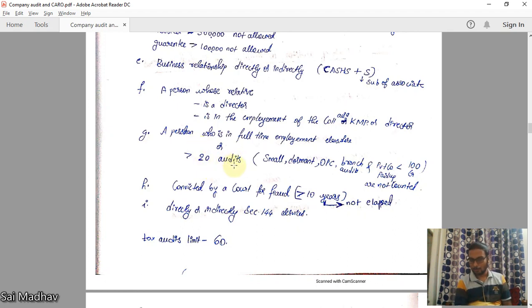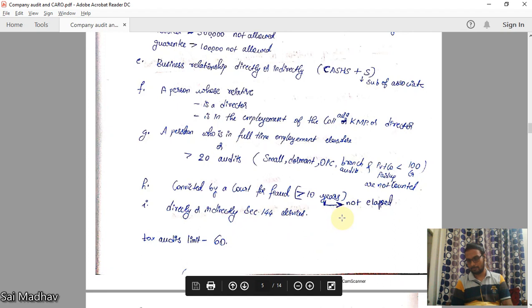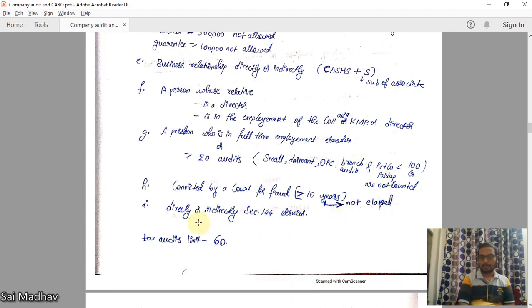This 20 audits is counted across companies, but small companies, dormant companies, OPC, branch audits, and private companies where the paid up capital is less than 100 crores are not counted. So these companies do not fall in the limit of 20. Remember these companies, guys. Okay. Next, he is convicted by a court for fraud, and 10 years has not elapsed from such conviction. Then also he is not eligible.